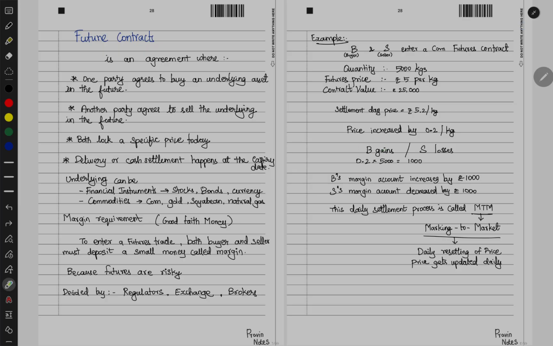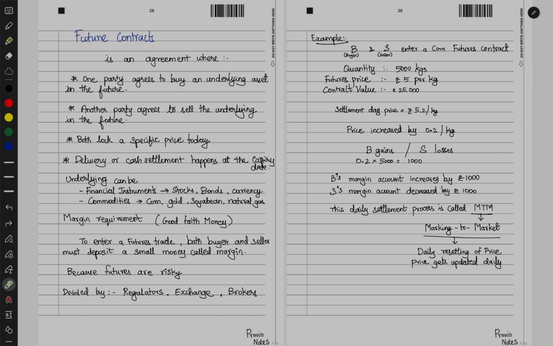So B is gaining. Now, as previously told, since each player has to keep a margin money, in this case, let's say 25,000 into 10 percent, 2,500 is the margin money. Now since B is gaining 1000 rupees, this 2,500 plus 1000, the margin account of the buyer will become 3,500, and in case of the seller it will become 2,500 minus 1000, so it will become 1,500. So that's how a futures contract works.